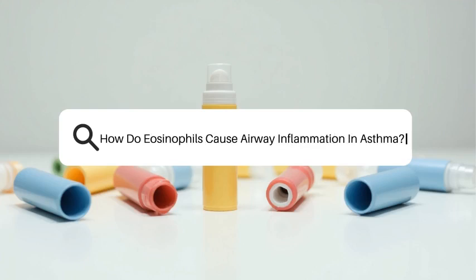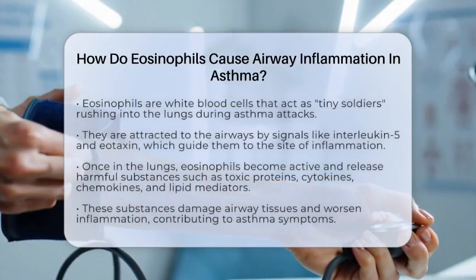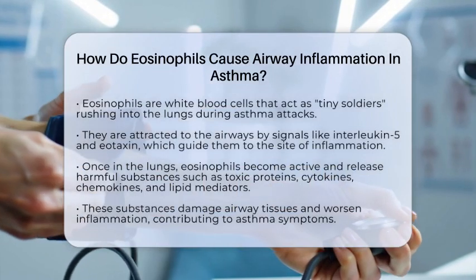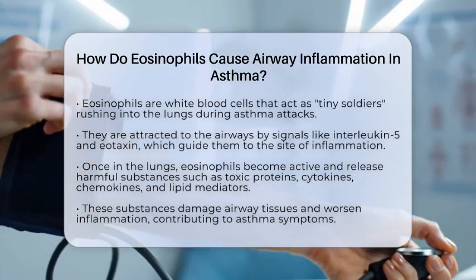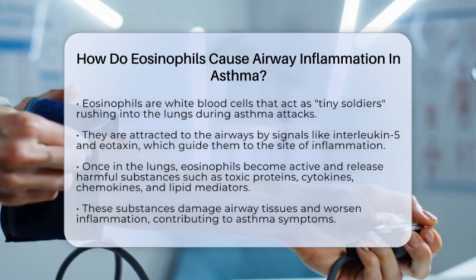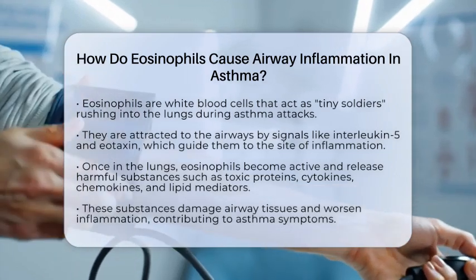How do eosinophils cause airway inflammation in asthma? Imagine tiny soldiers rushing into the lungs when something triggers asthma. These soldiers are called eosinophils, a type of white blood cell. They play a big role in causing airway inflammation in asthma.